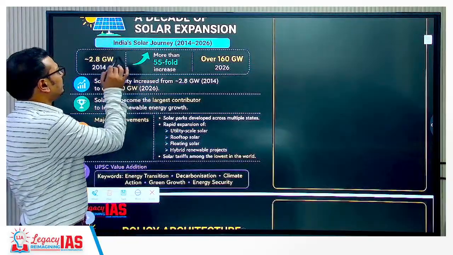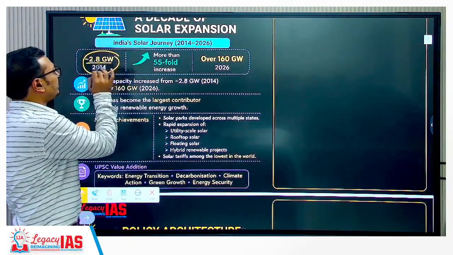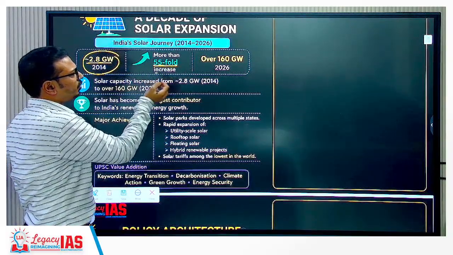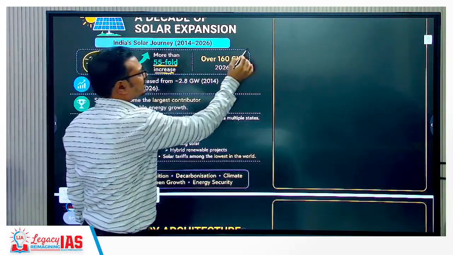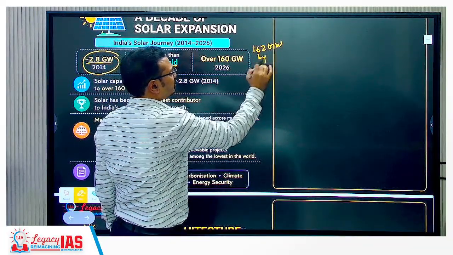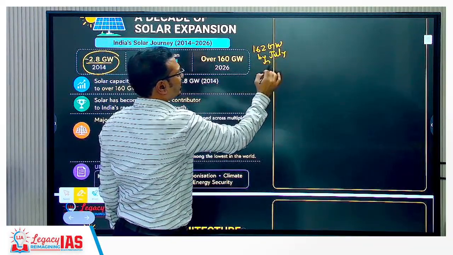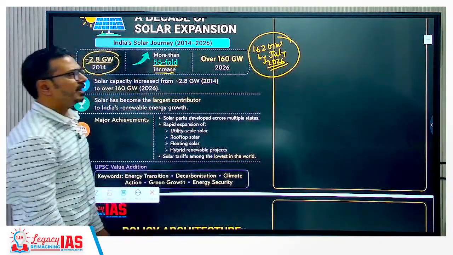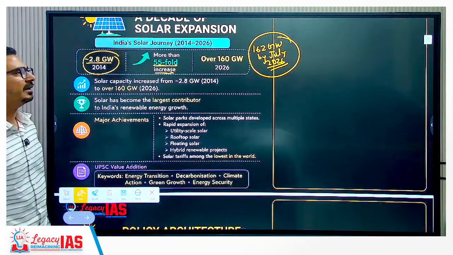Yes, in 2014 it was 2.8 gigawatt. Now we have increased to around 57 fold increase has happened, and this has reached to 162 gigawatt by, we can say that, July 2026. Okay, so latest data from PIB, we should be taking latest data in answer, right?